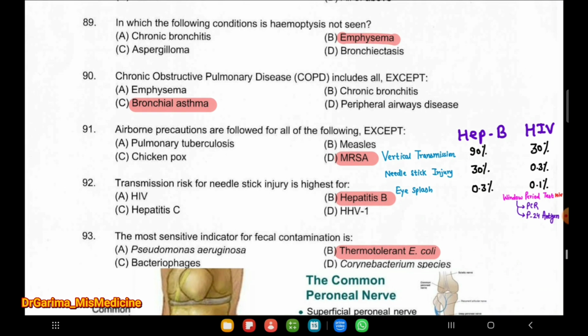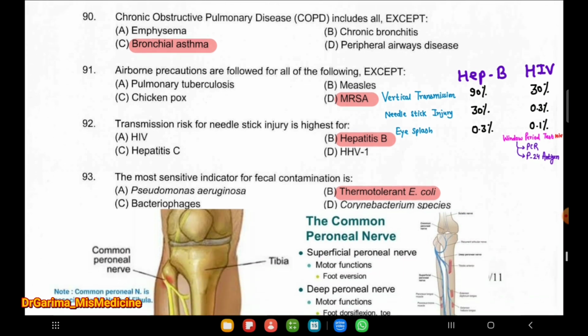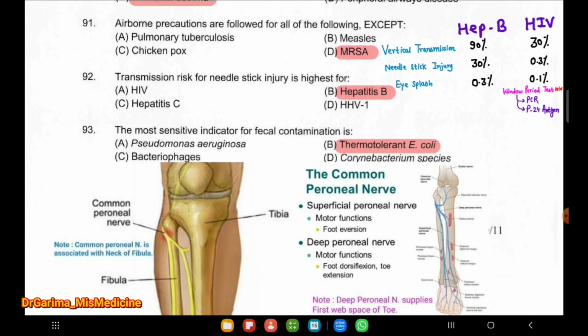Next question, in which of the following conditions is hemoptysis not seen? Emphysema. Question number 90, chronic obstructive pulmonary disease, which is COPD, includes all except bronchial asthma. Next question, airborne precautions are followed for all of the following except MRSA. Next question, transmission risk for needle stick injury is highest for hepatitis B and next for HIV.